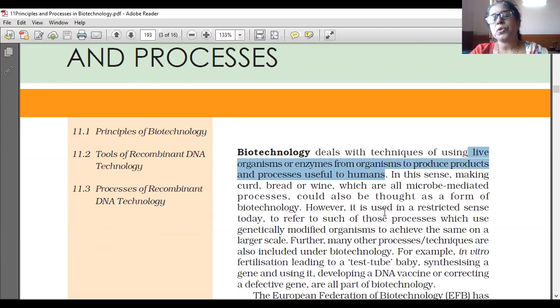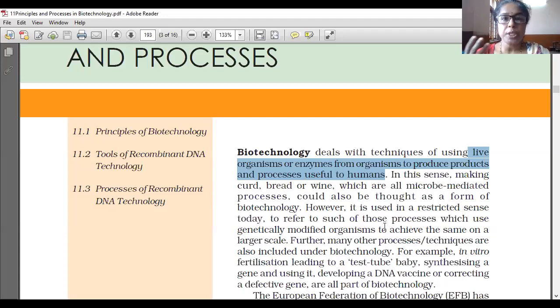However, it is used in a restricted sense today to refer to such of those processes which use genetically modified organisms to achieve the same on a larger scale, GMO, genetically modified organism.